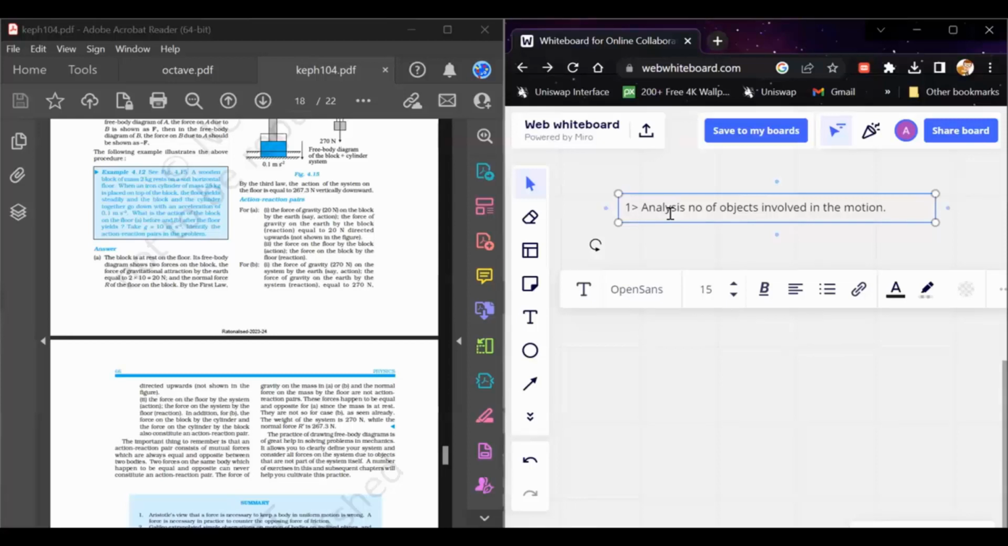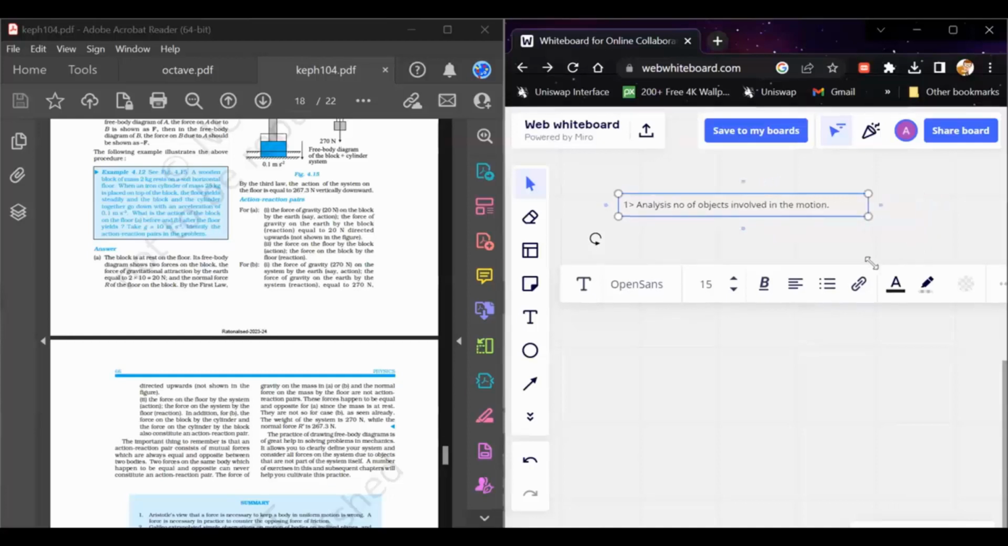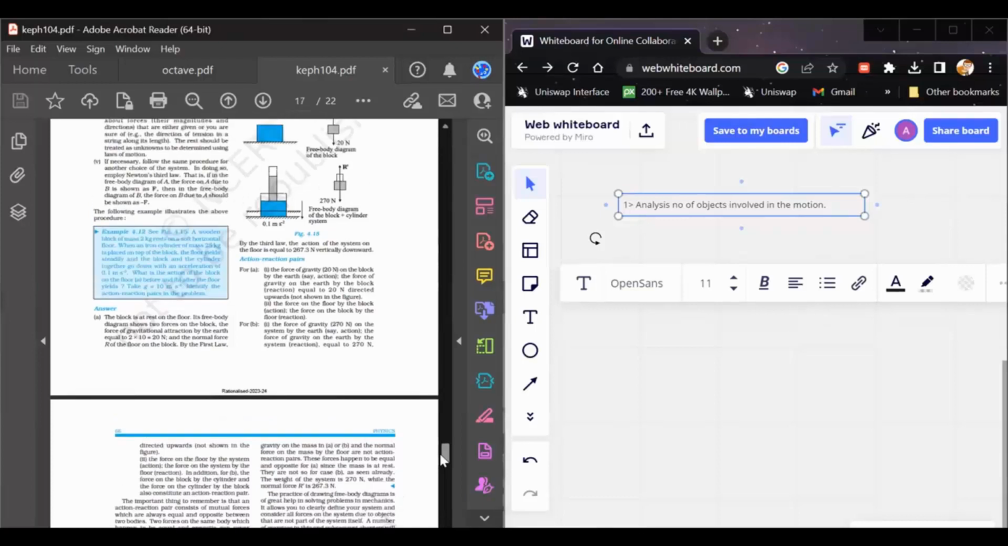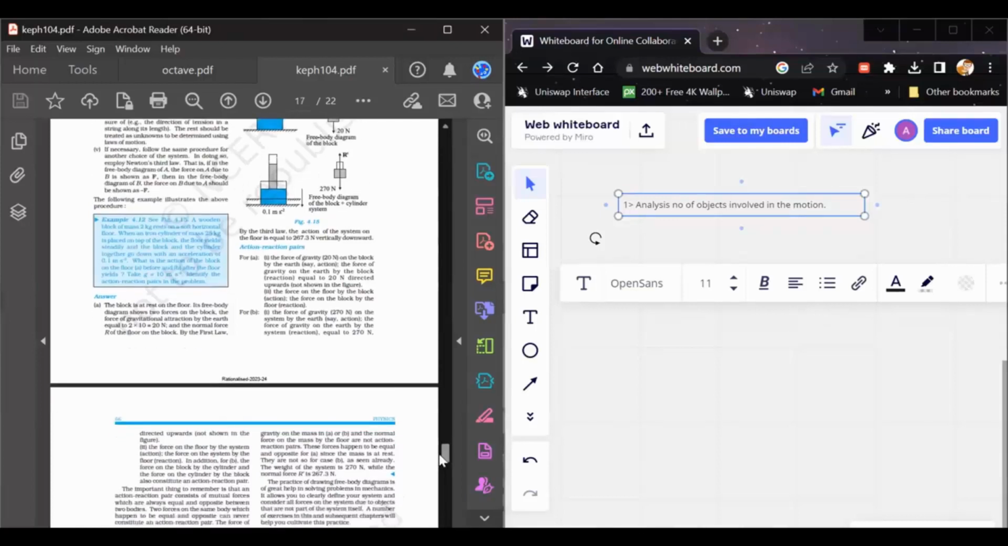So the system is basically some collection of objects and forces that we are interested to analyze. Depending on the different types of system, we need to take the different objects into our consideration, and after that, we need to analyze whether the system is at rest or the objects are moving in some direction. Okay, and so let's say there is no acceleration of the system.